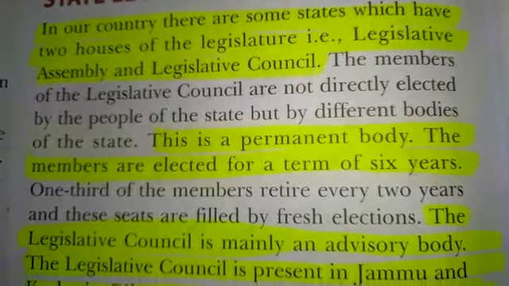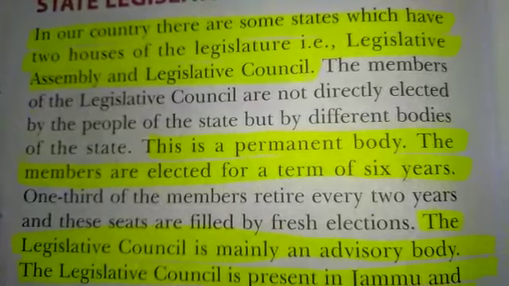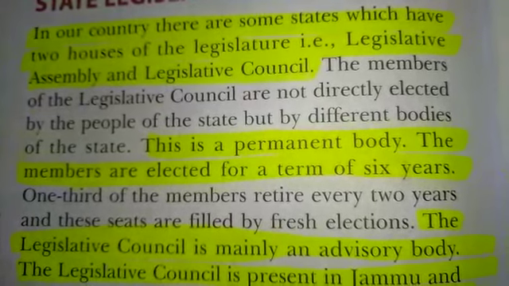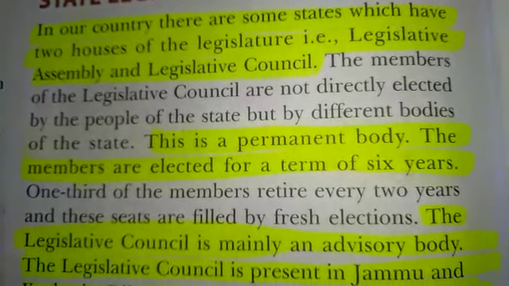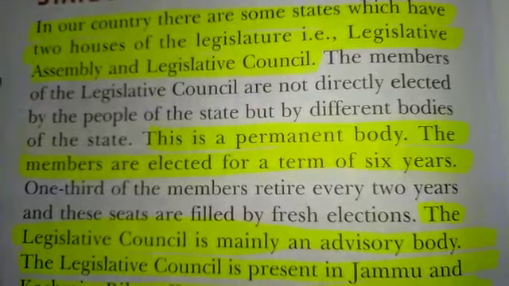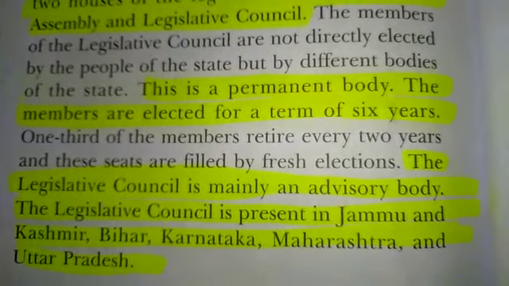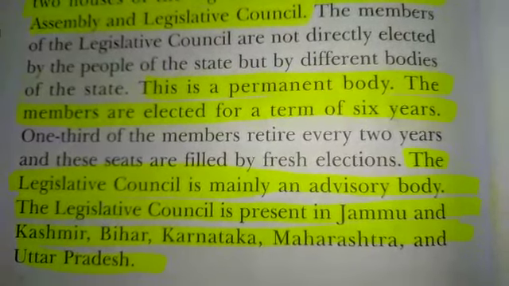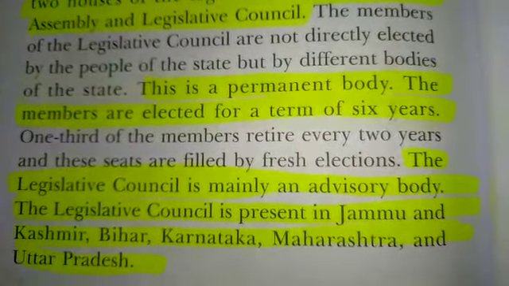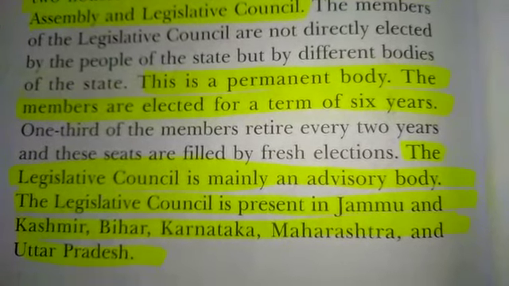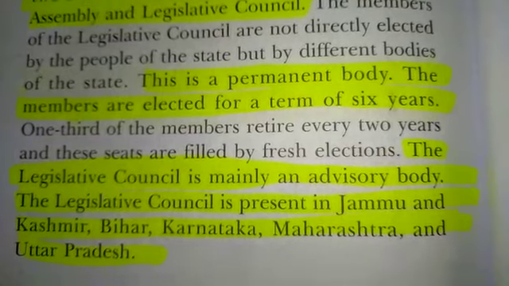This is a permanent body. The members are elected for a term of 6 years. One third of the members retire every 2 years, and these seats are filled by fresh elections. The Legislative Council is mainly an advisory body. The Legislative Council is present in Jammu and Kashmir, Bihar, Karnataka, Maharashtra and Uttar Pradesh.